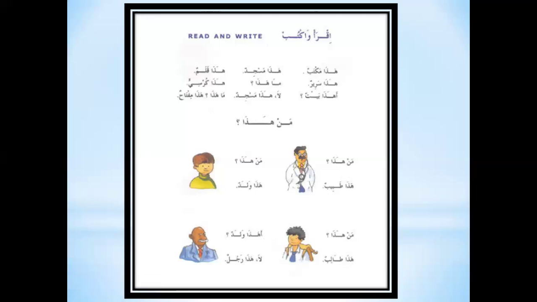This is a student. Ahada waladun, is this a boy? La, hada rajulun. No, this is a man. I hope you are getting till here. Man means who and ma means what.